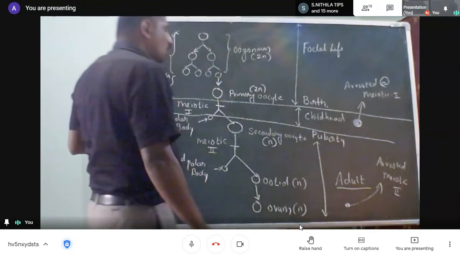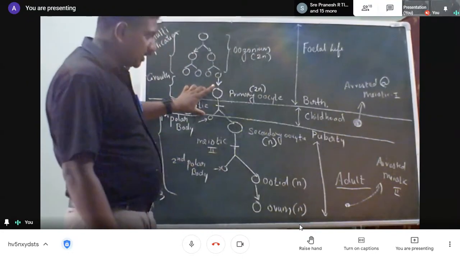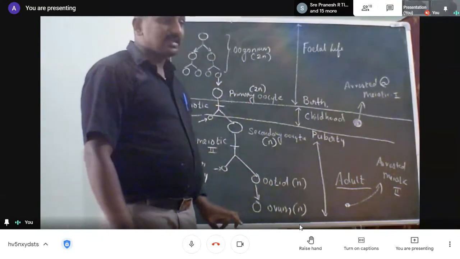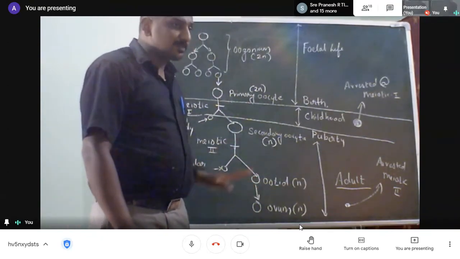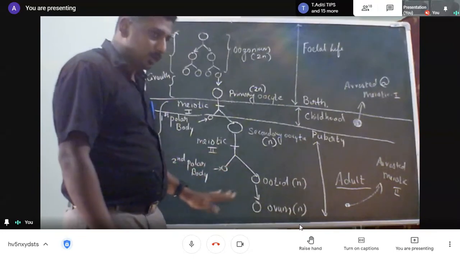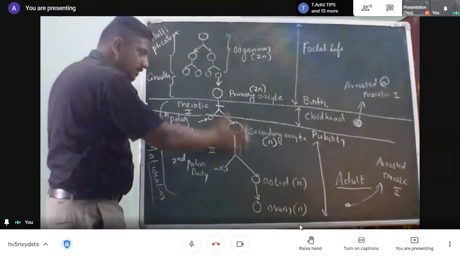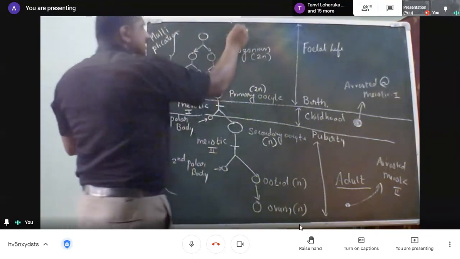That means meiotic 1 division is incomplete in childhood and meiotic 2 is incomplete in the ootid. Only when sperm enters do we get a haploid ovum. So this is a schematic representation of oogenesis.